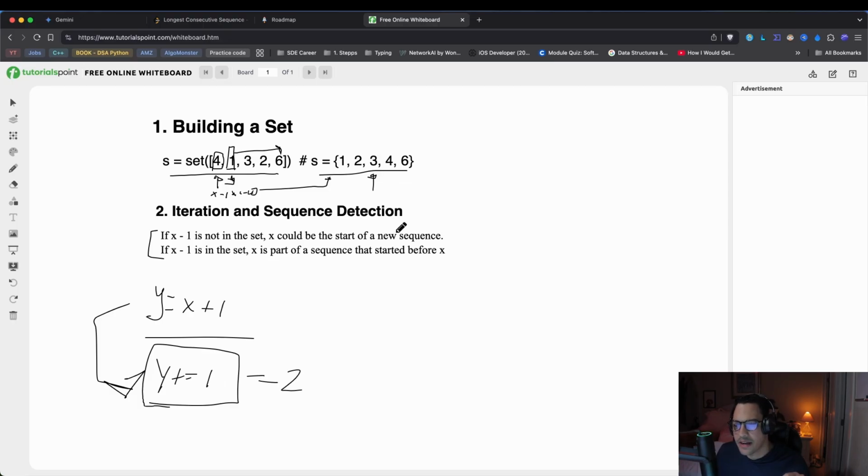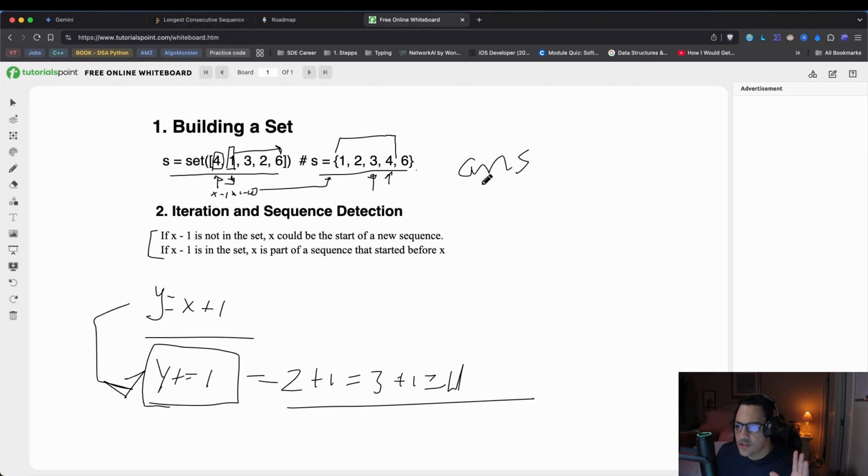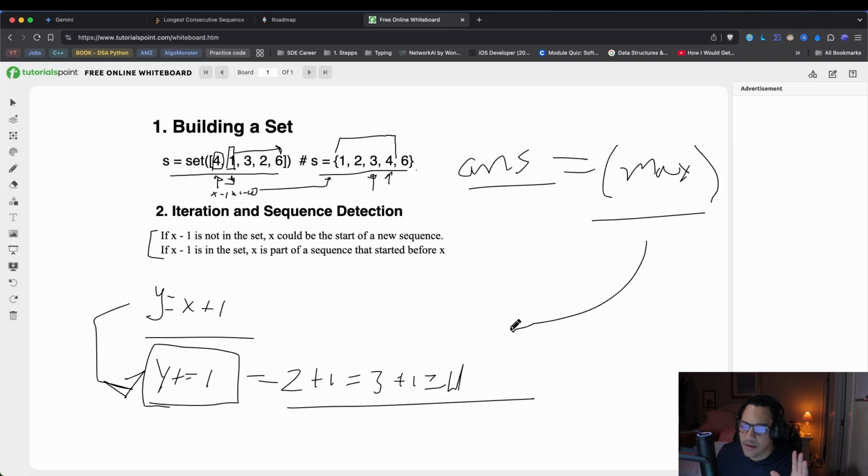2 plus 1 equals 3. That's also present in the array, okay? So we keep iterating. 3 plus 1 equals 4. That's also present in the array, and so forth. So basically, the length of this sequence is equal to 4, which we can prove just by simply looking at this, right? But actually, that's going to be stored. The best way to prove that is storing it in a variable that is going to contain the maximum number of that sequence that we find down here. Okay, so I believe that would be our third step.